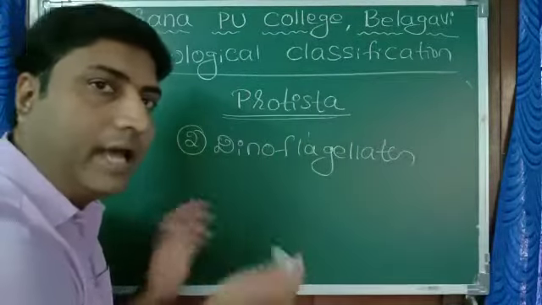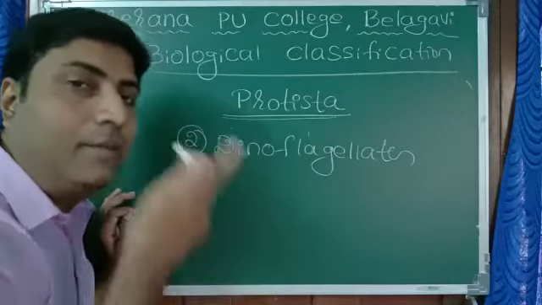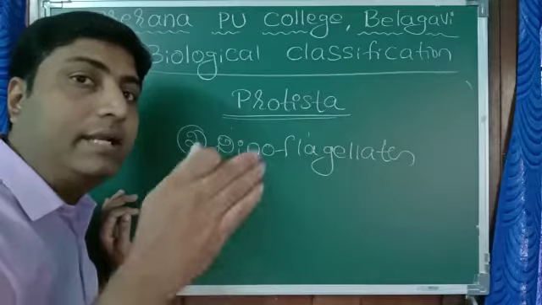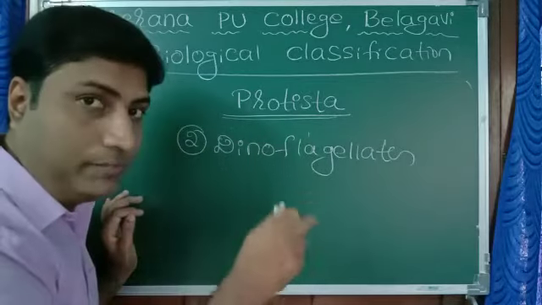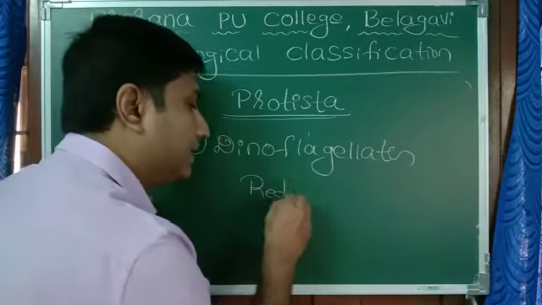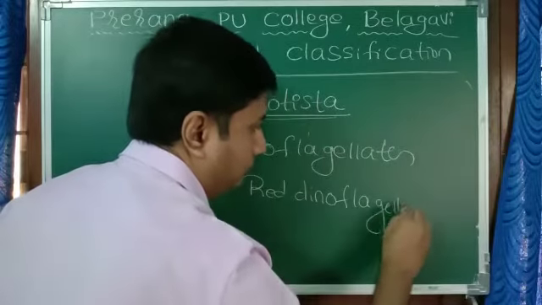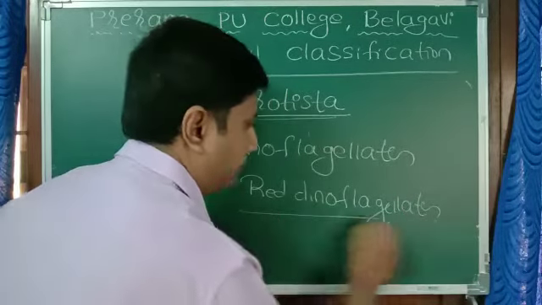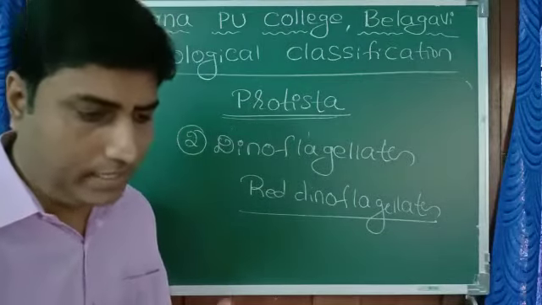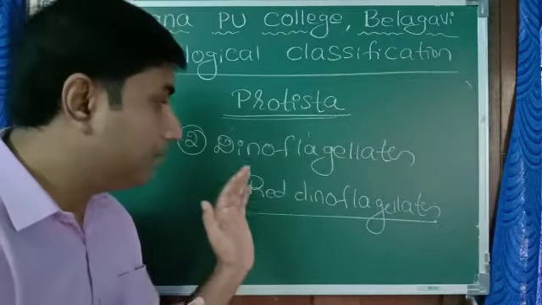Dinoflagellates are made up of two flagella, and again they are aquatic, found in the water. They are of different colors because of different pigments: green, blue, orange, red and so on. Out of that, one particular group is red dinoflagellates. One example we can give is Gonyaulax, but anyhow, you can remember red dinoflagellate.